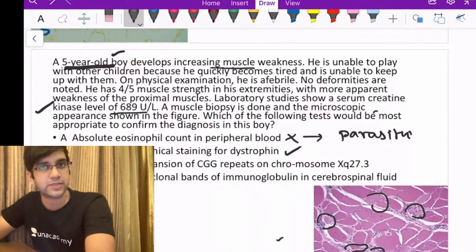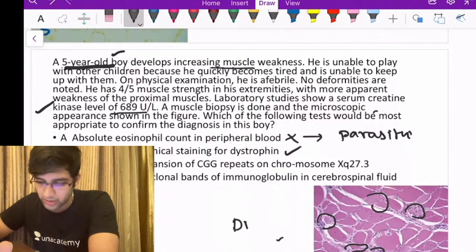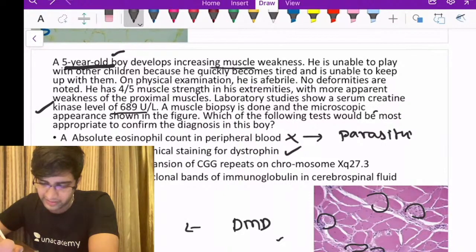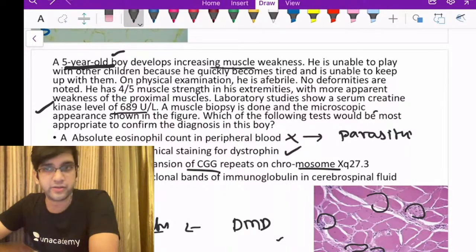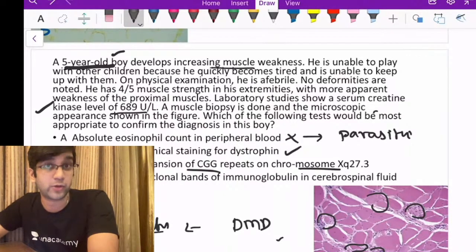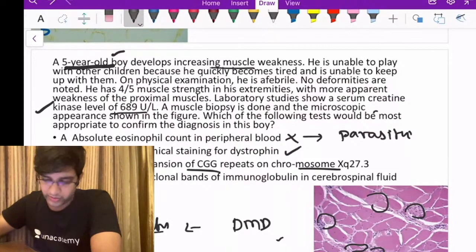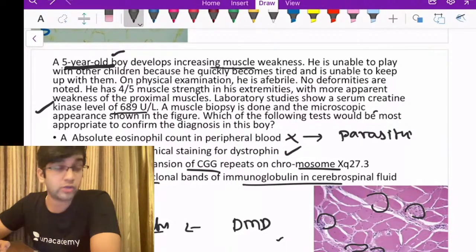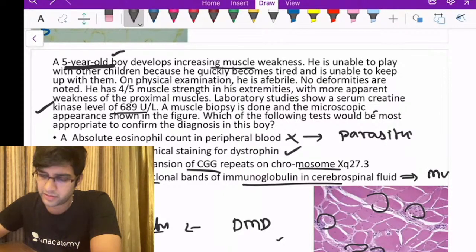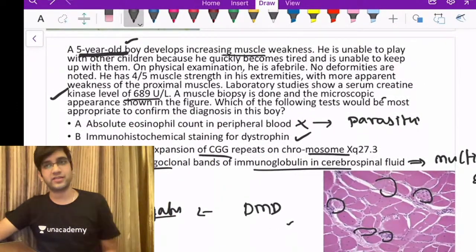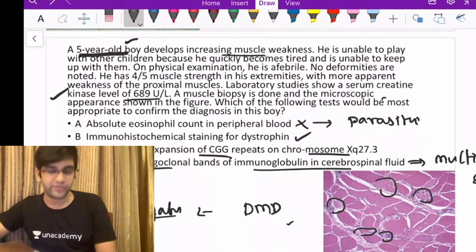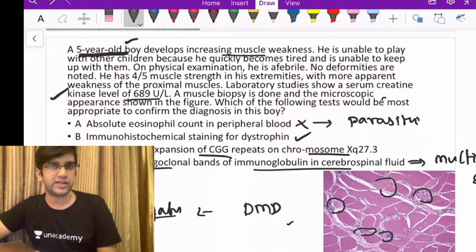Immunohistochemical stain for dystrophin, yes, it might help, because my primary diagnosis with the age is Duchenne's muscular dystrophy, and here it will be completely negative. CGG repeats on chromosome Xp27: a repeat disorder could be Fragile X syndrome or myotonic dystrophy. It will not present this way, fine. Presence of oligoclonal bands in the CSF is diagnostic of multiple sclerosis. That's not the age group, and not the presentation for multiple sclerosis either, right? So that's also not the right answer. The right answer here: my clinical diagnosis is Duchenne's muscular dystrophy, and the way I'm going to go is dystrophin IHC, which will definitely help me in the diagnosis of Duchenne's muscular dystrophy, fine.